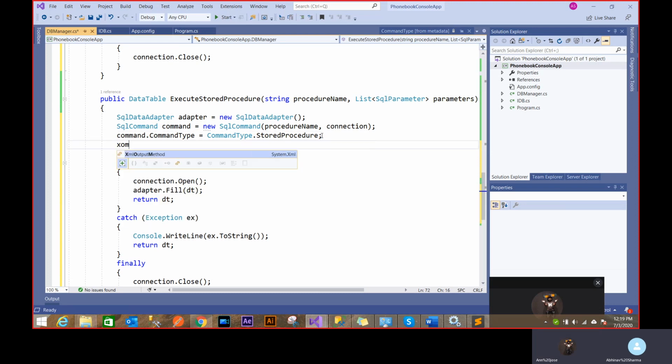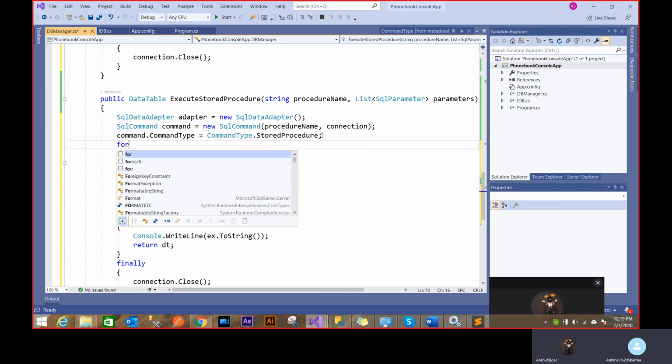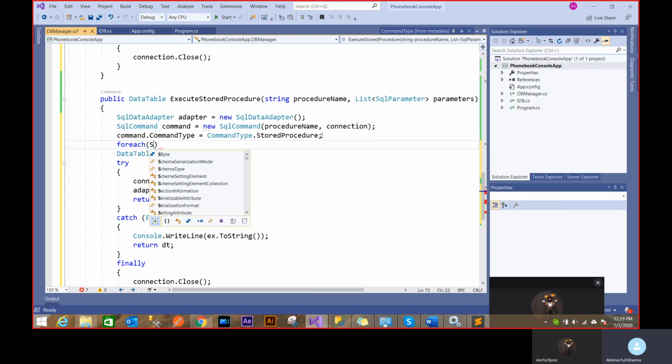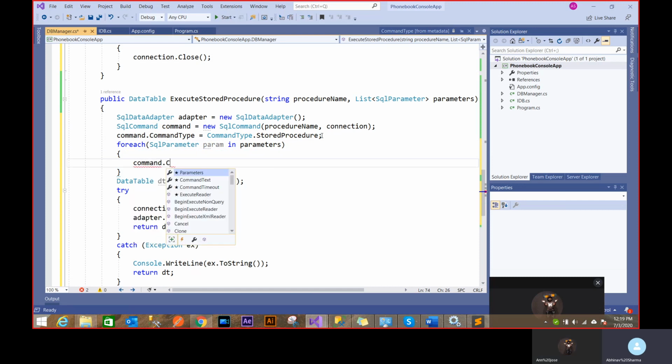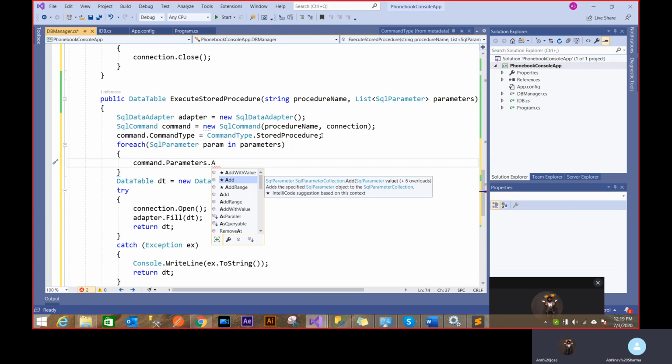So this time what I'll do is, command. I'll go through this parameter one by one. SqlParameter param in parameters that I'm getting from outside. And I'll add this parameter: command.Parameters.Add, because it takes a SqlParameter as a value.